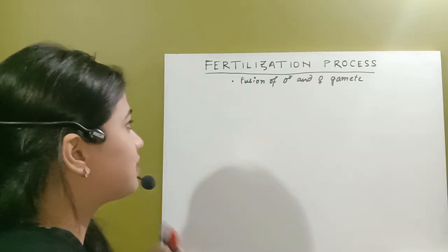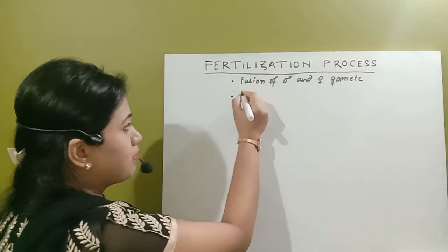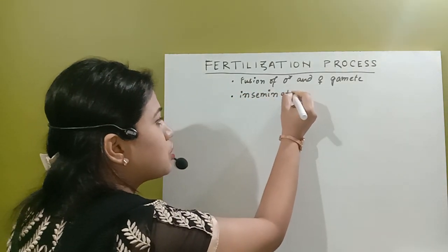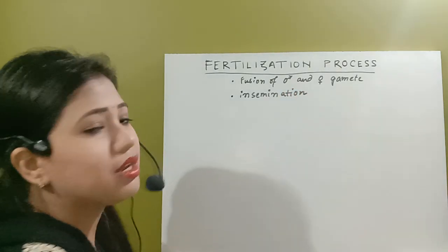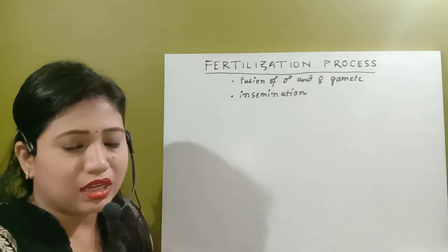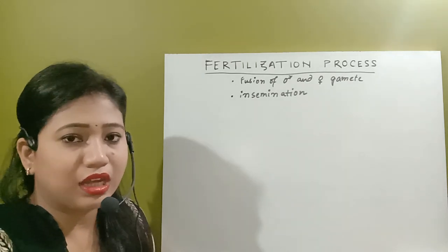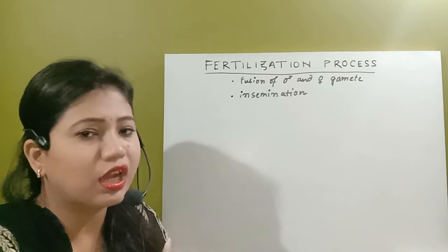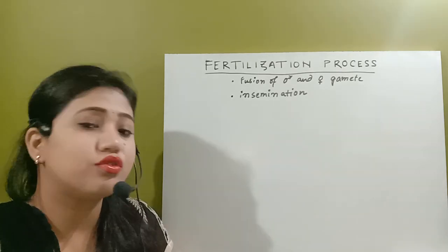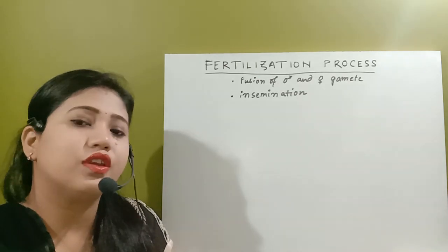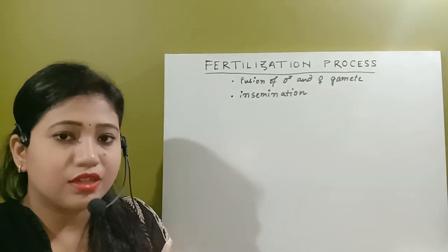First of all, insemination is very important. Insemination means the deposition of semen into the female reproductive tract. The semen contains the spermatozoa; in one ejaculate the spermatozoa count will be around 200 to 300 million, and along with that there is liquid in which the spermatozoa are present.